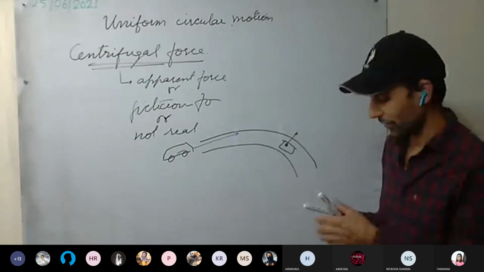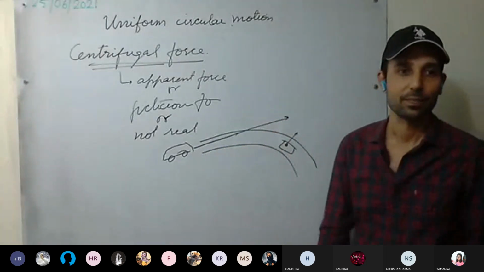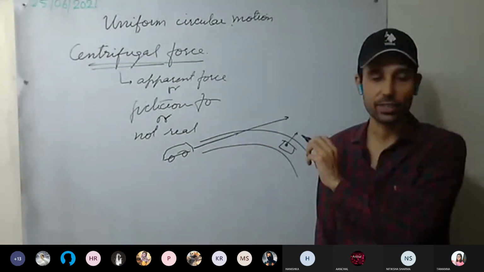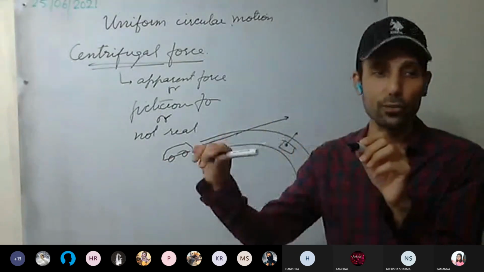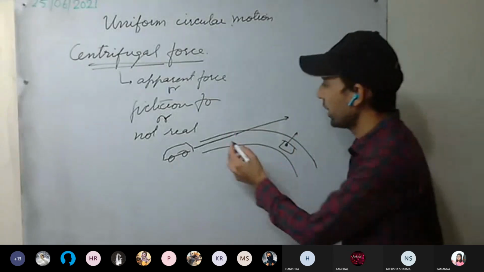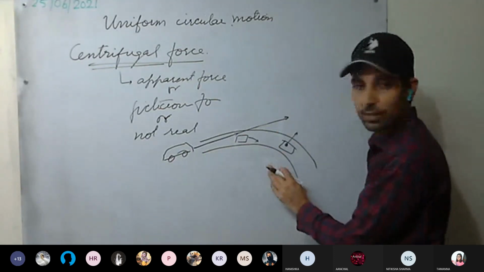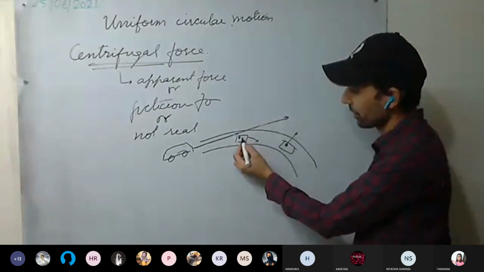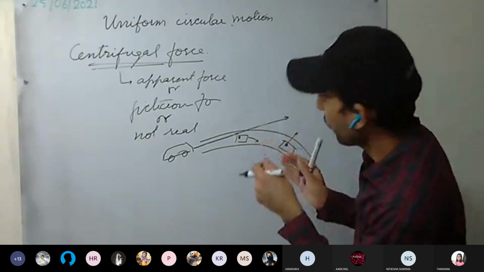But why did you feel it? See here, initially you are moving in which direction? In a straight line, linear motion. And you want to move in a straight line, yes or no? Anything that will try to push you outward or change your direction or speed, you will resist. As the car is turning, you still want to continue in the straight line. So what will happen? You will feel a force outward.